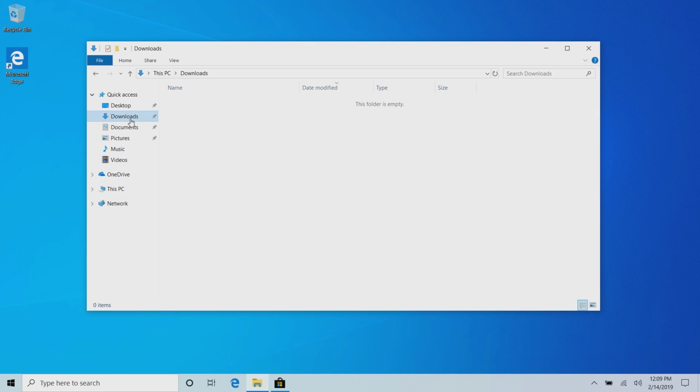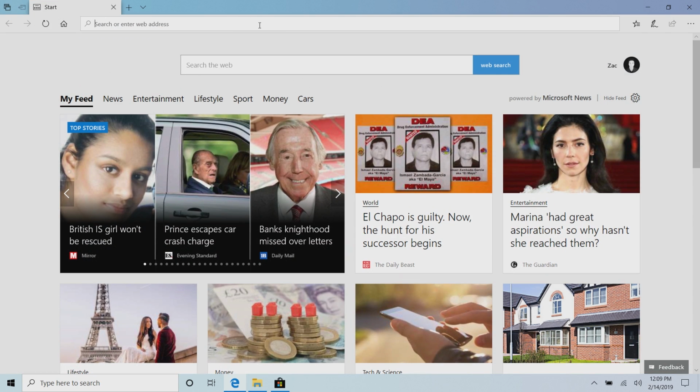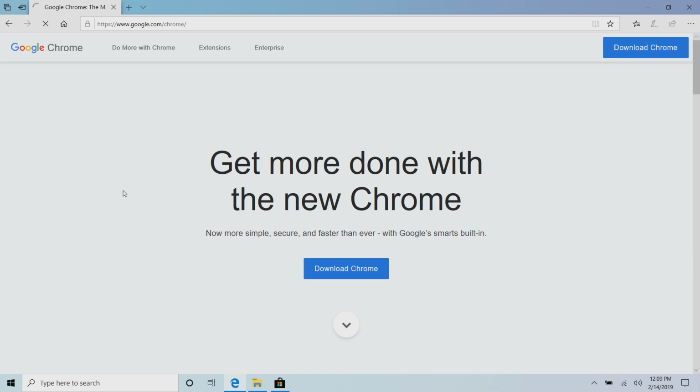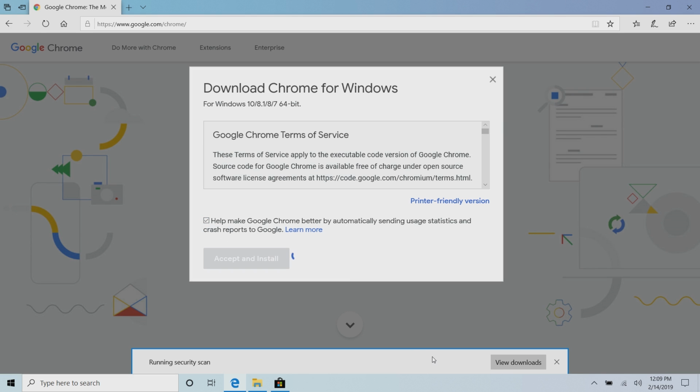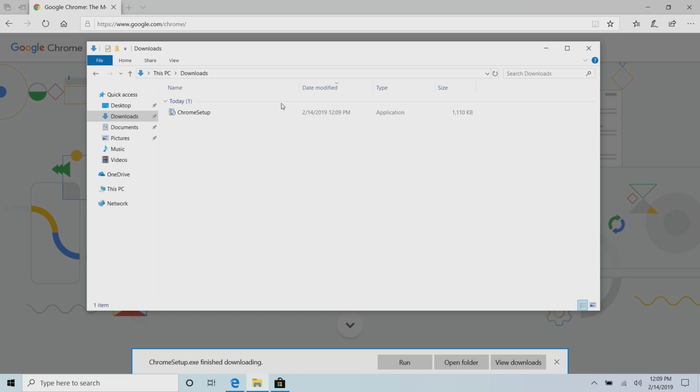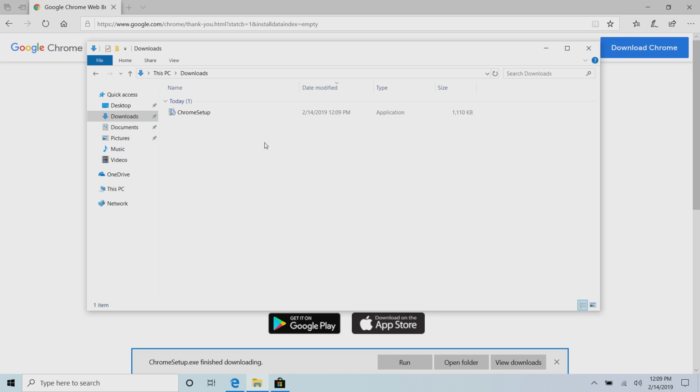Now, another new change in the April 2019 update is with how downloads are organized. So your downloads folder is now using a sort of time-based UI, which isn't specifically new to Windows. You've always been able to enable this, but it is now enabled by default. So if we go to chrome.com here and download Chrome, you'll see that when I save this installer in my downloads folder, there's a sort of Today tab, and this will change depending on how often you download things. So what's in Today will then be Yesterday if you download something else, and then Last week, Last month. So the last thing you downloaded is always at the very top.